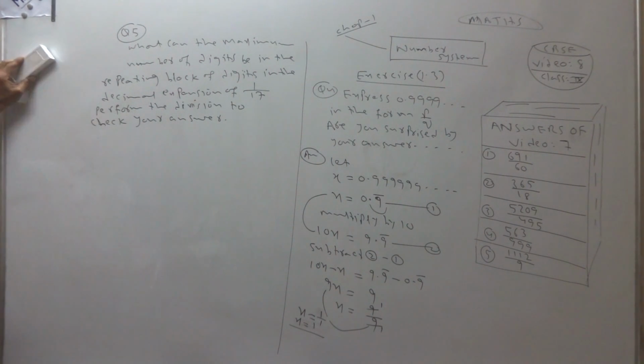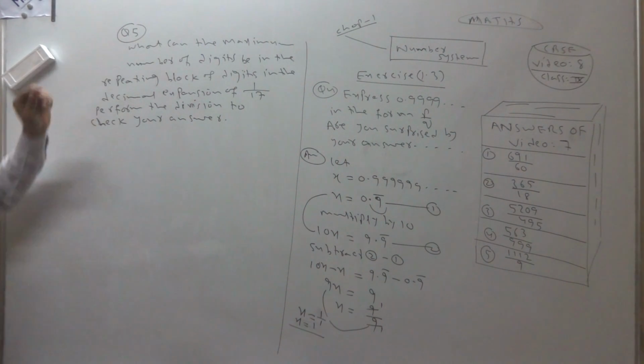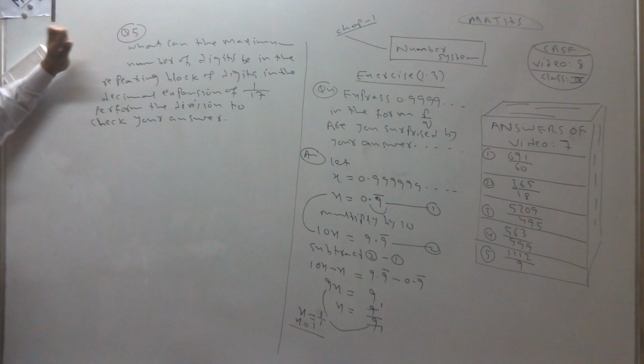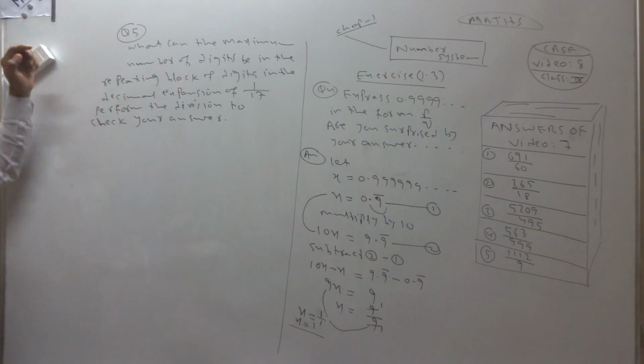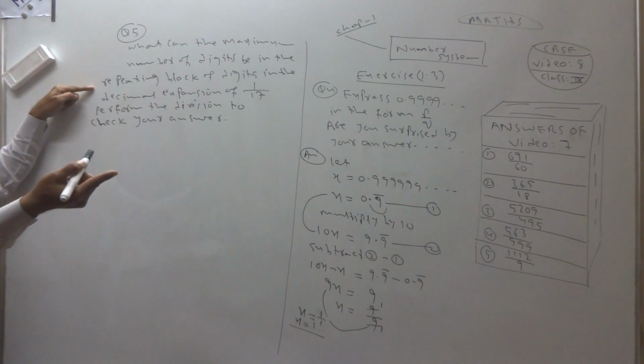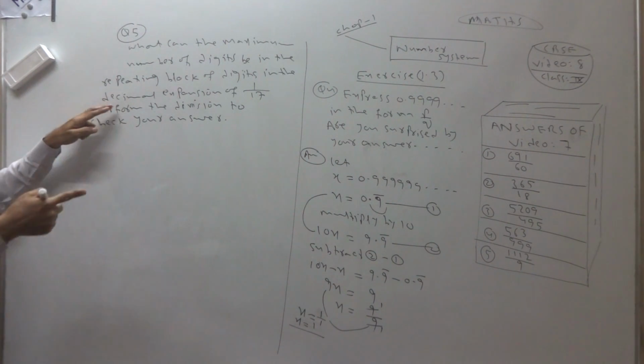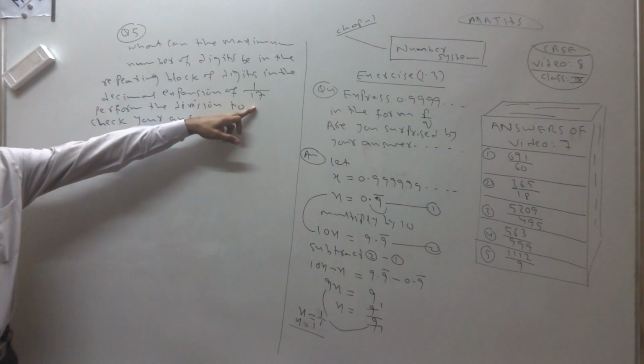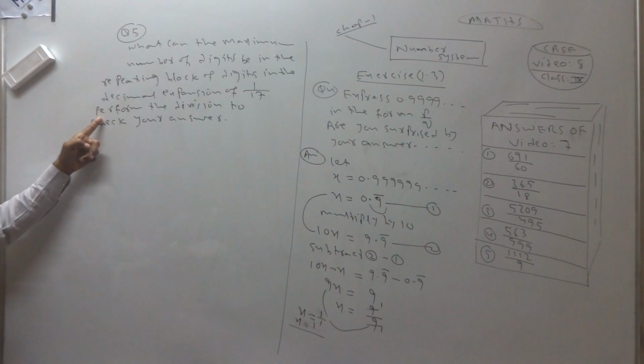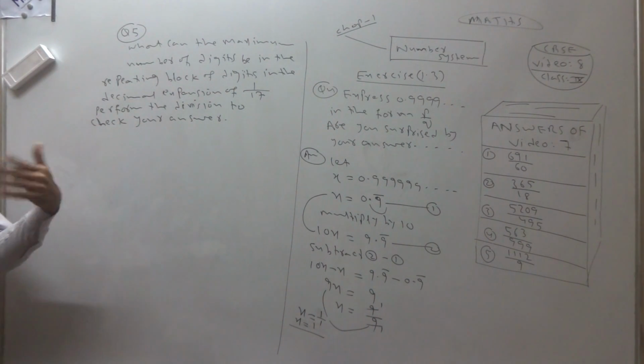Now see the fifth question. What can be the maximum number of digits in the repeating block of digits in the decimal expansion of 1 by 17? Perform the division to check your answer.